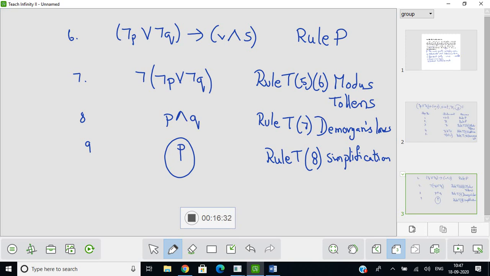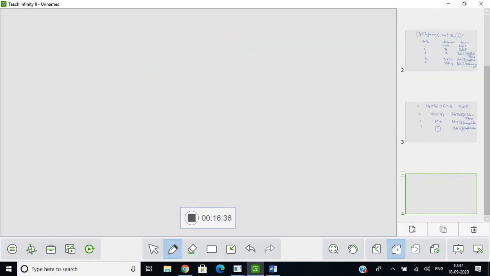Okay. So let us go for a new screen. Show that R and P or Q is a valid conclusion.